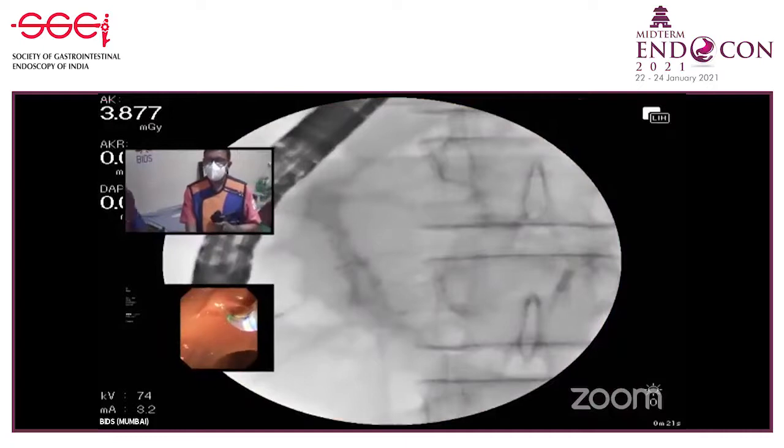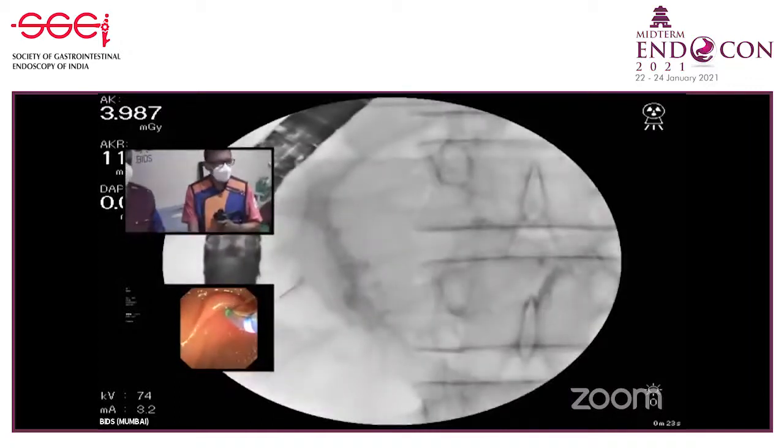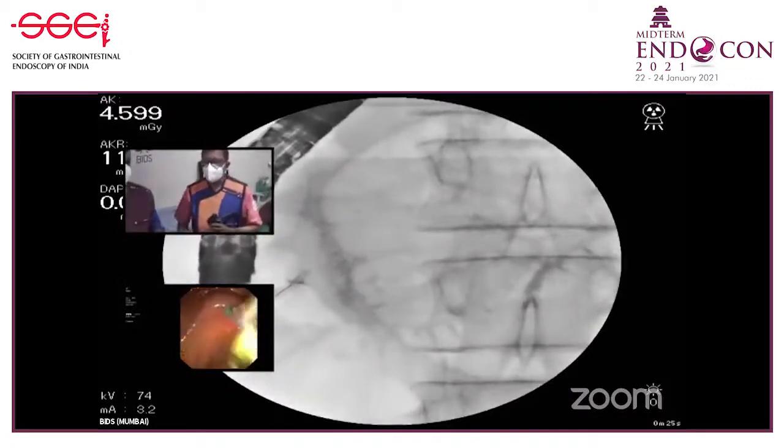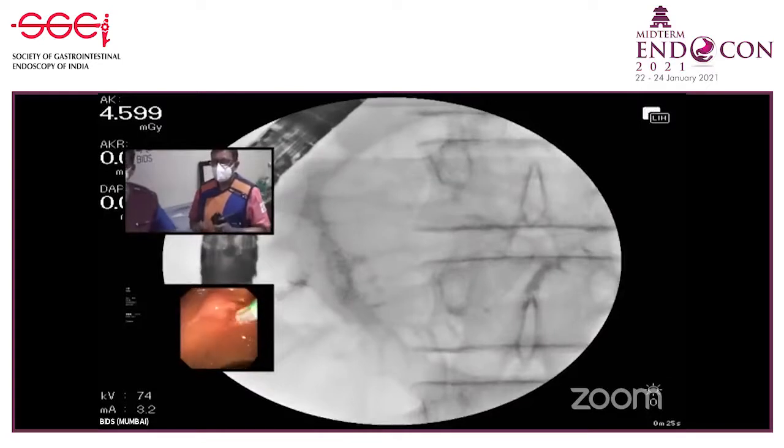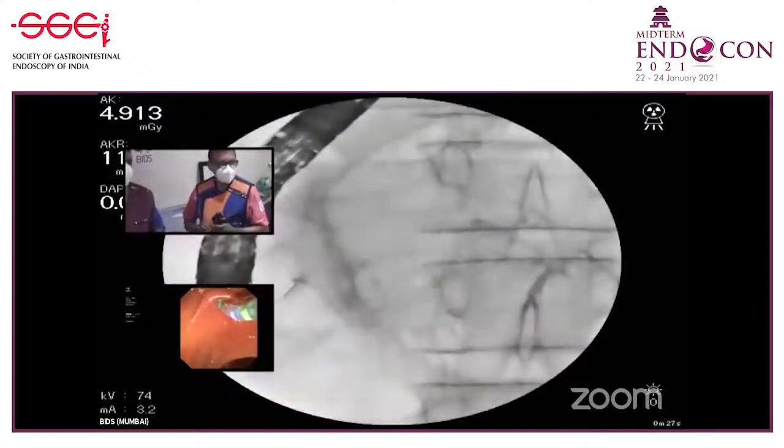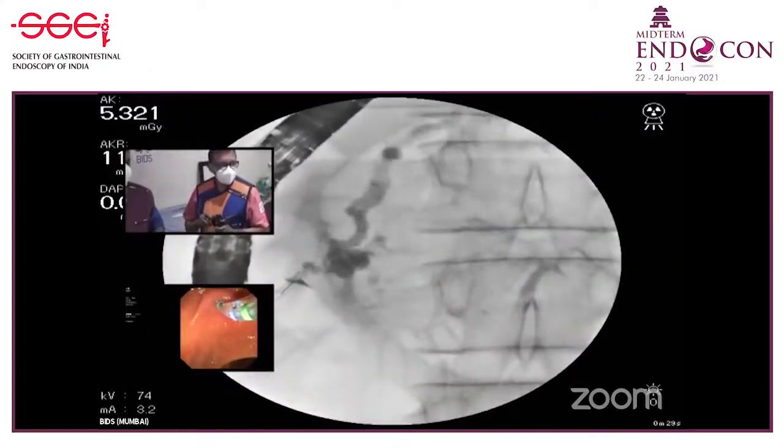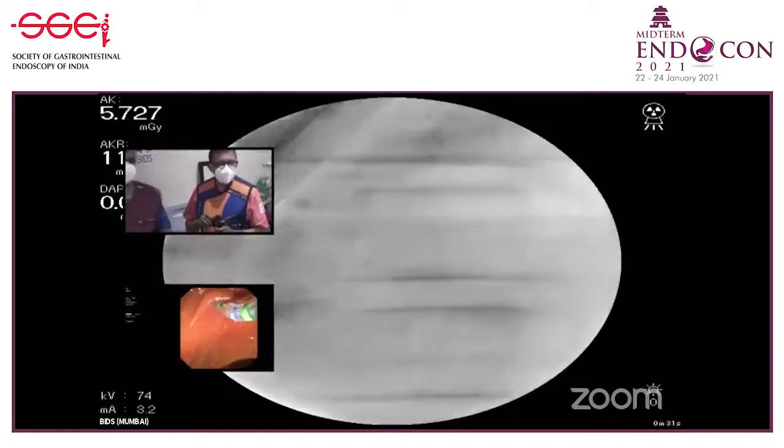Can Shobha come here? Okay, little injection, fluoro on. No, nothing entering. So now we will again try. Yes, one small drop. If you don't get anything, yes, you can see here now. Can you see the duct there on the fluoroscopy?